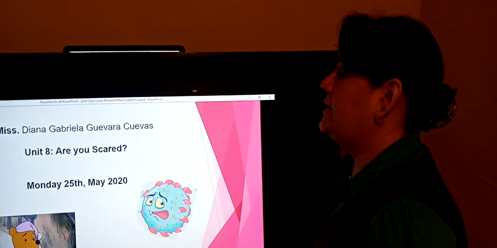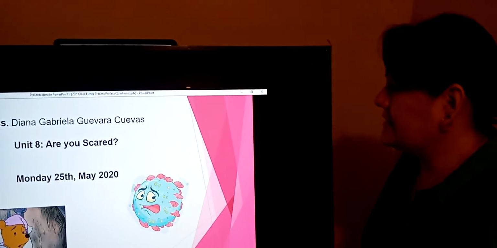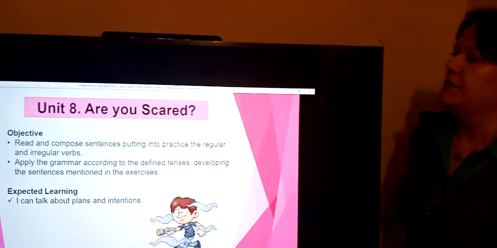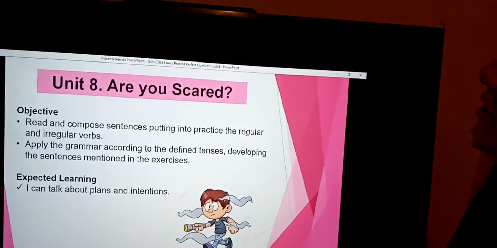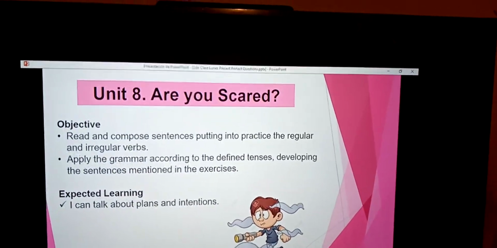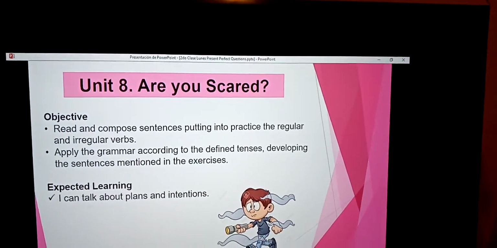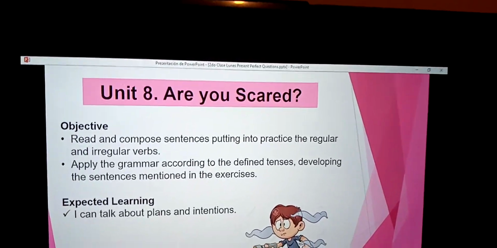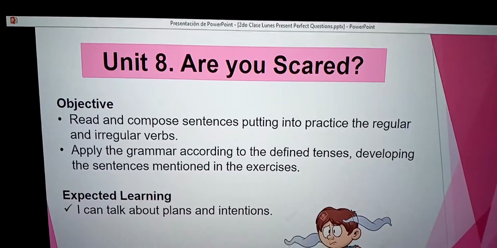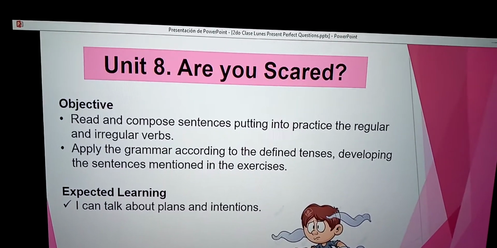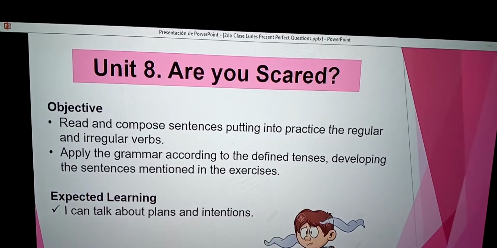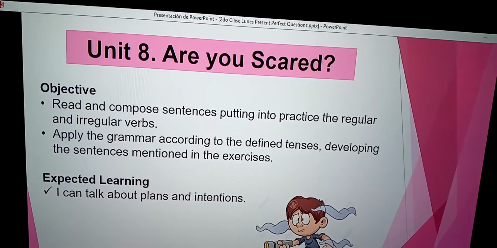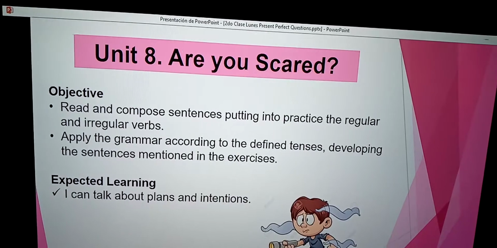Let's see Unit 8. Are you scared? This is the English class. The objective is to read and compose sentences and put into practice the regular and irregular verbs, applying the grammar according to the fixed tense, developing the sentences mentioned in the exercise.